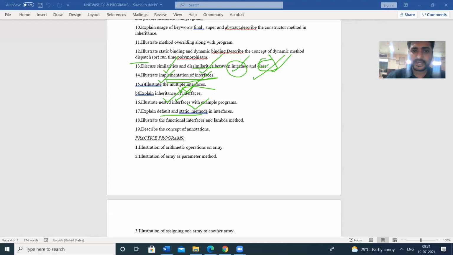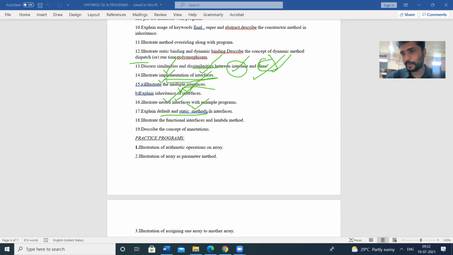Next one, default and static methods. In the interface, we get the concept of the default keyword as well as the static keyword. We have said that an interface can consist of only abstract methods, and the method definitions will not be there in the interface definition. If you want to have the method definition in the interface itself, there is a provision: by using the default keyword and static keyword, we can have the method definition in the interface itself.